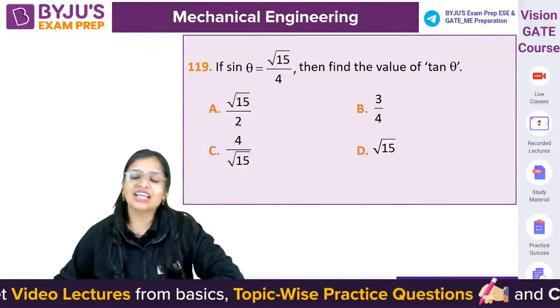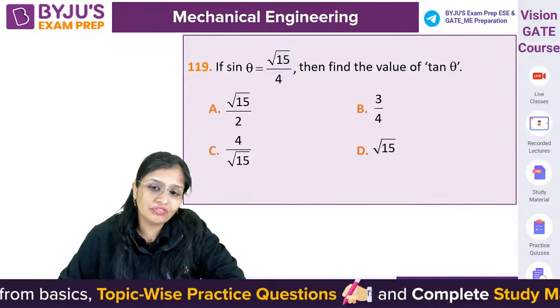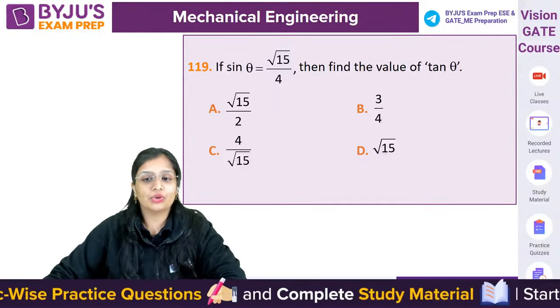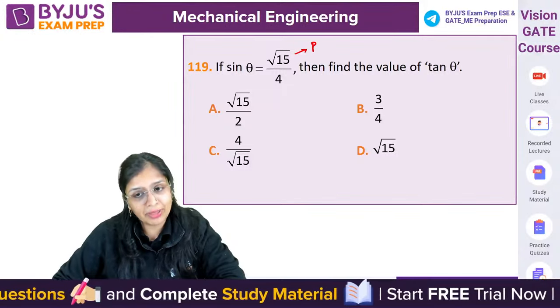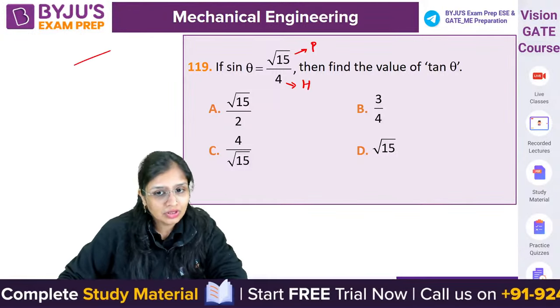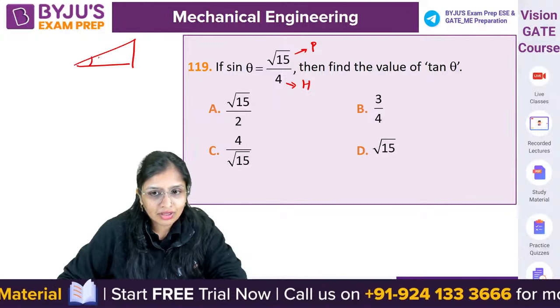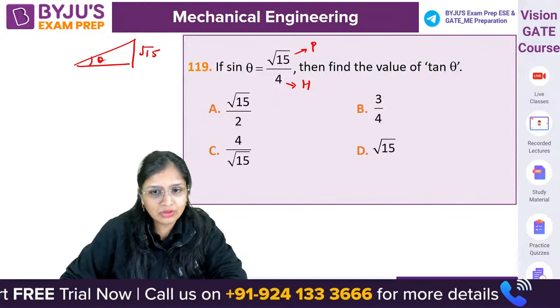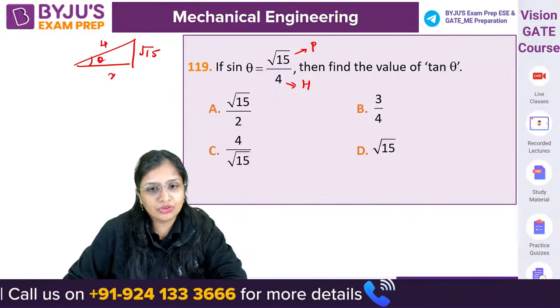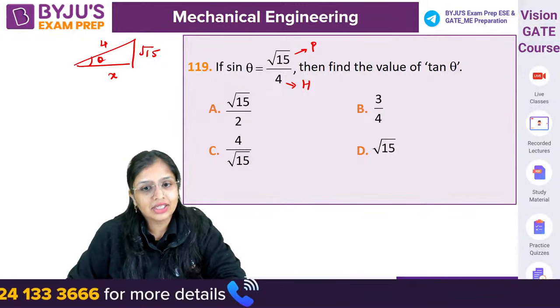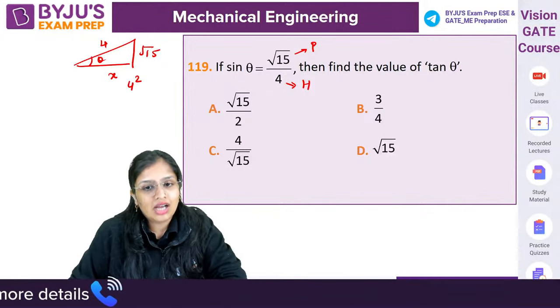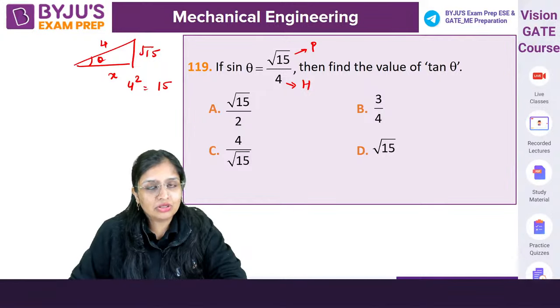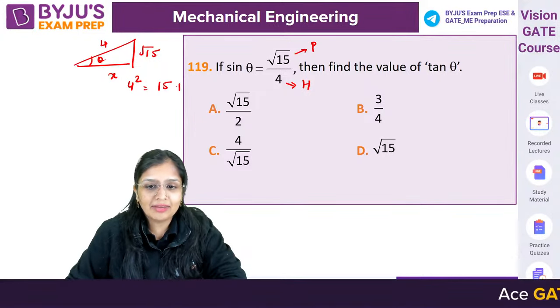चलिए. If sin theta is equal to root 15 by 4, tan theta क्या होगा? You know sin theta is perpendicular by hypotenuse. So that means root 15 is perpendicular and hypotenuse is 4. First you need to calculate the base. Hypotenuse square is equal to perpendicular square, root 15 square will be 15, and base square.